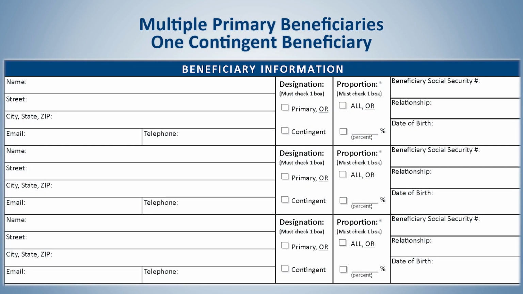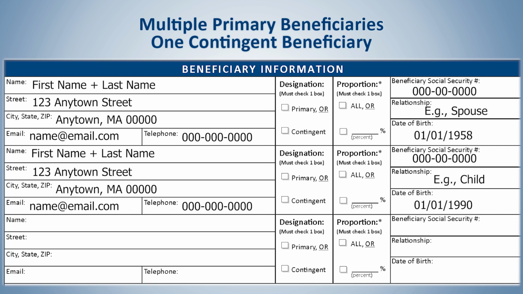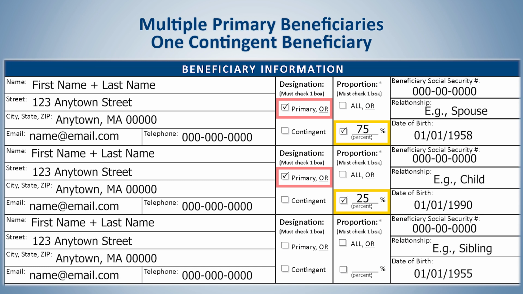If you are designating multiple primary beneficiaries and one contingent beneficiary, you would fill out the information for the primary beneficiaries, mark their designations as primary, and fill out each percentage, making sure all of these add up to 100%. Then, fill out the contingent information, designate them as contingent, and mark the proportion as all.